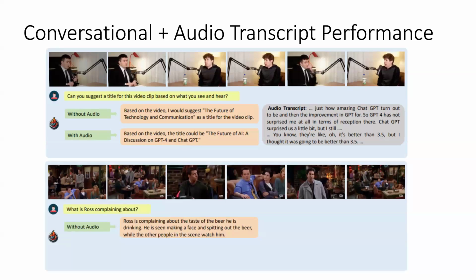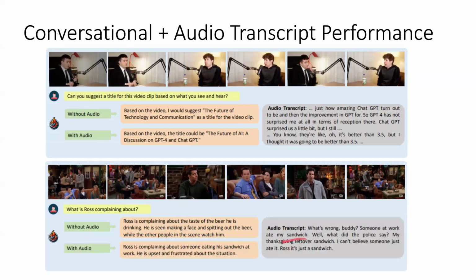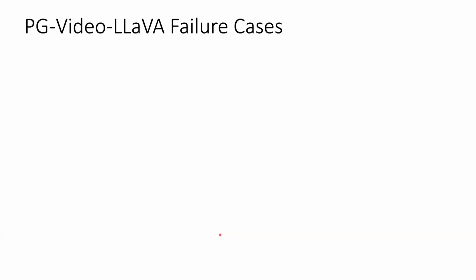This is another one with Ross complaining about things as usual. This response is only based on the visual aspect, but this is with the audio about someone eating a sandwich. This gives a more in-depth and accurate response, as we can see, because we have multiple modes of input.